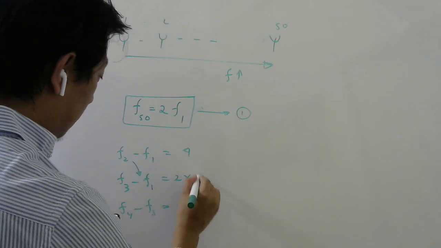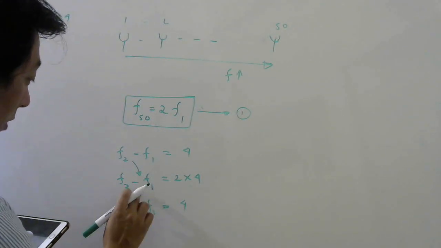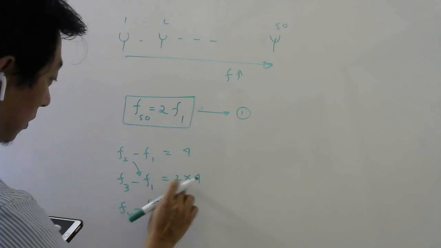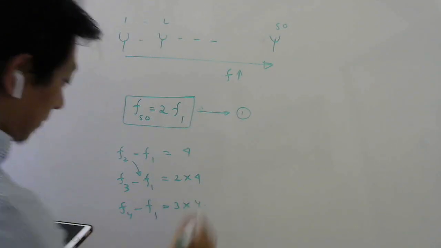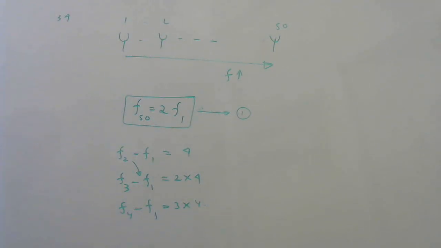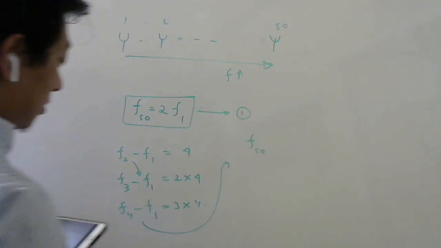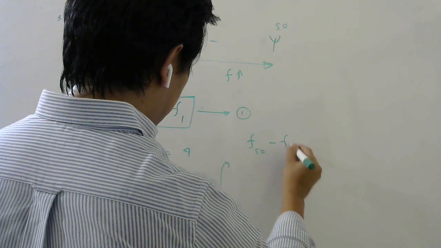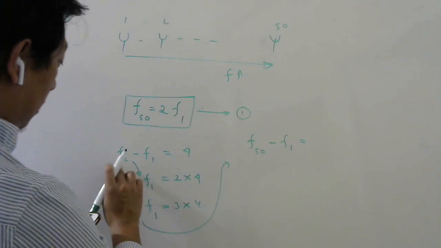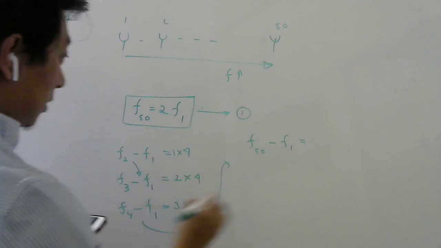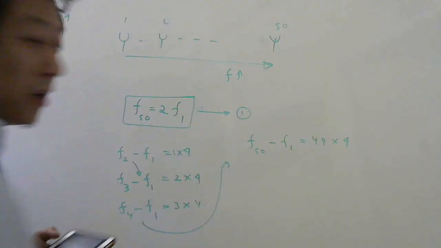8 means 2 times 4. Then if you substitute F3 here, F3 will be F1 plus 2 into 4. Substitute here. So this will become F1, and this will become 3 into 4. Am I right? Yes. So that means if you keep going, F50, frequency of 50th tuning fork minus the first one will be how much? F4 minus F1 is 3 into 4. F3 minus F1 is 2 into 4. F2 minus F1 is 1 into 4. So I can write 49 into 4. Correct, right?